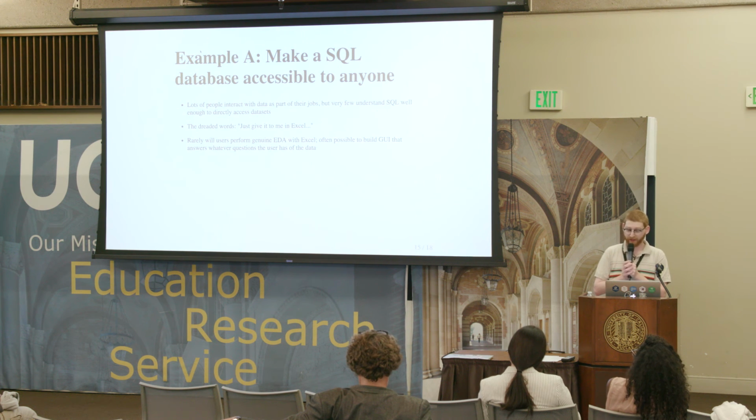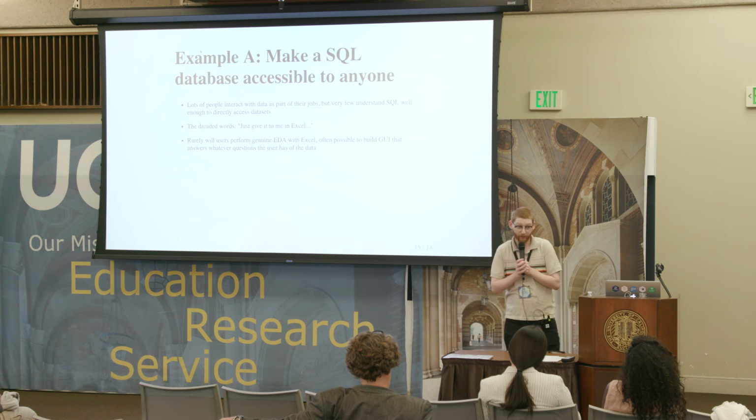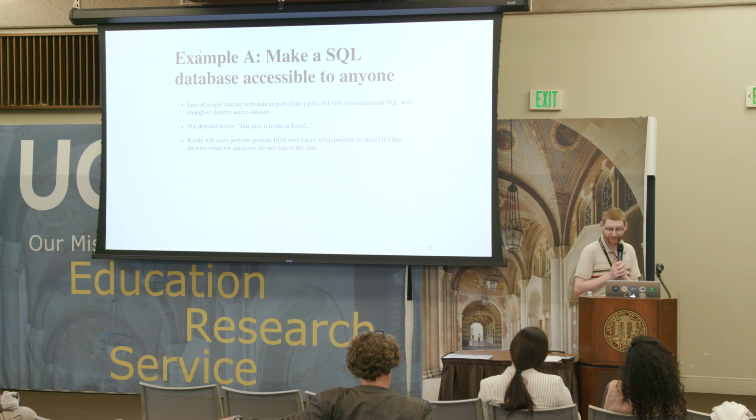And so, since we have all these tools in R for gluing things together, whether it be disparate data sets or different data sources, we have all sorts of tools that we can then provide to a graphical user to do the same thing. So the example that I like to give is making a SQL database accessible. I used to work here at UCLA. At the School of Public Health, we had a lot of Excel users, and at one point we decided to transition all of our data into SQL databases. That seems like an obvious thing to do. SQL is the good place to keep your data. That's what it's designed for.